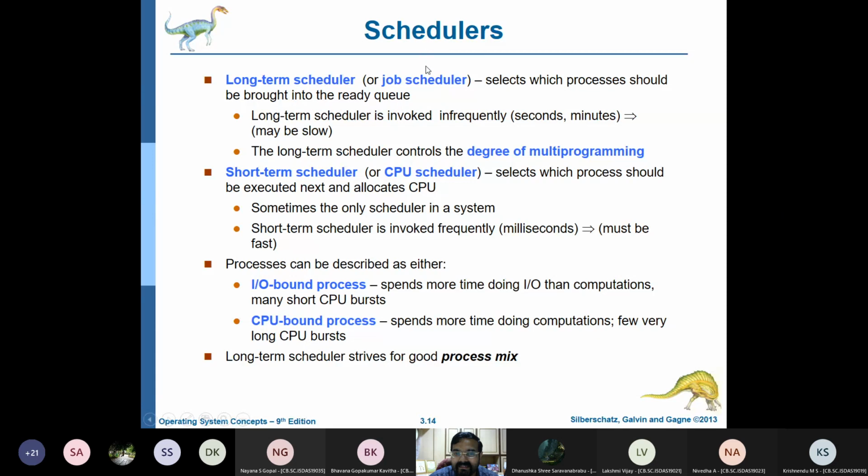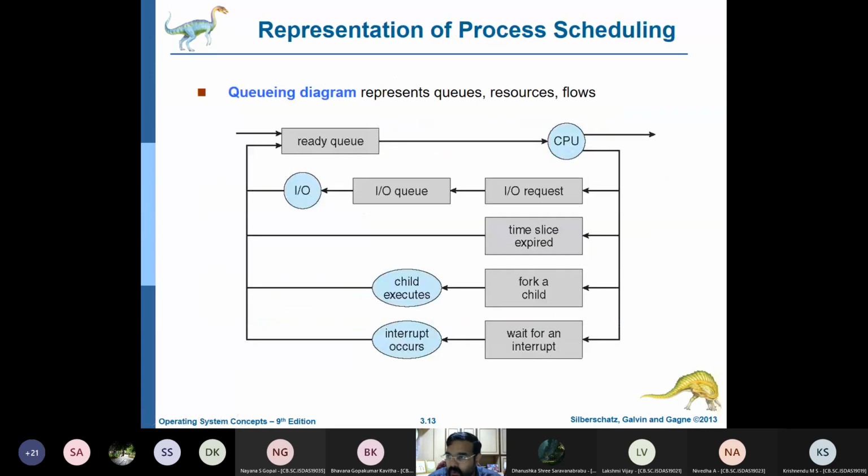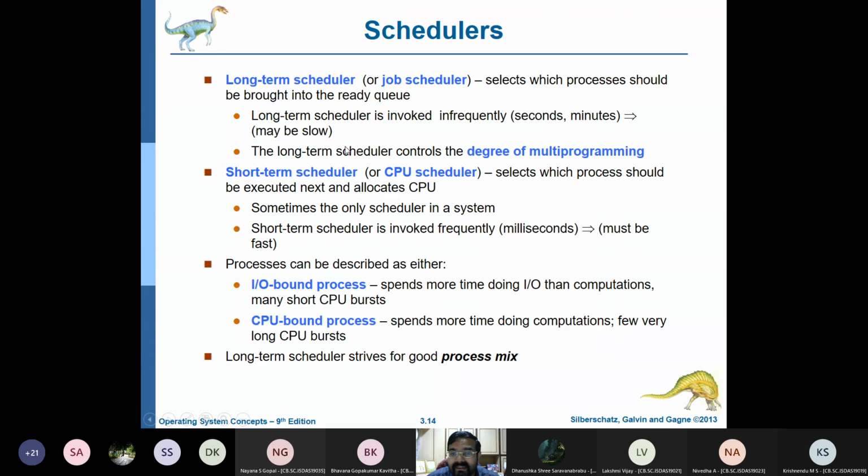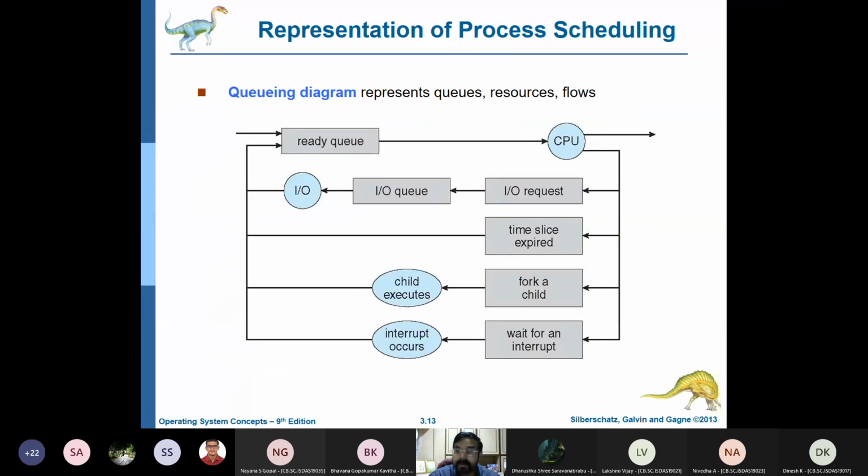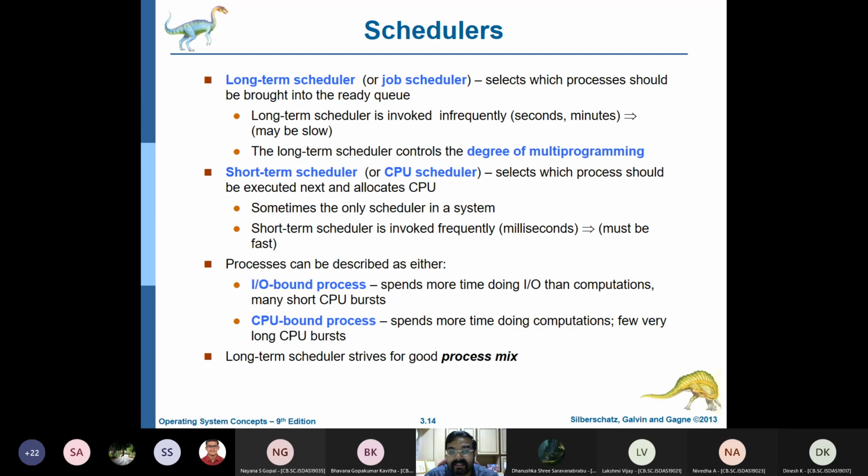But the actual scheduling is happening not by the long-term or job scheduler, but by the CPU scheduler. The CPU does its own scheduling, and this fires every millisecond. In every millisecond, it is toggling from one process to the other. This short-term scheduling is where the actual scheduling of the processes happens.